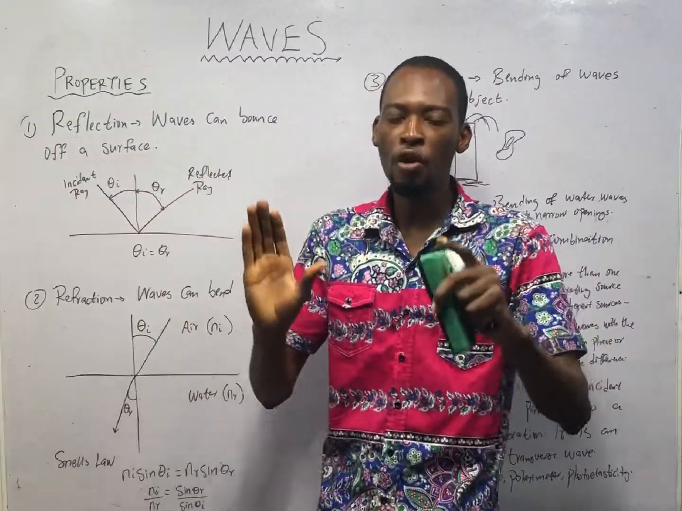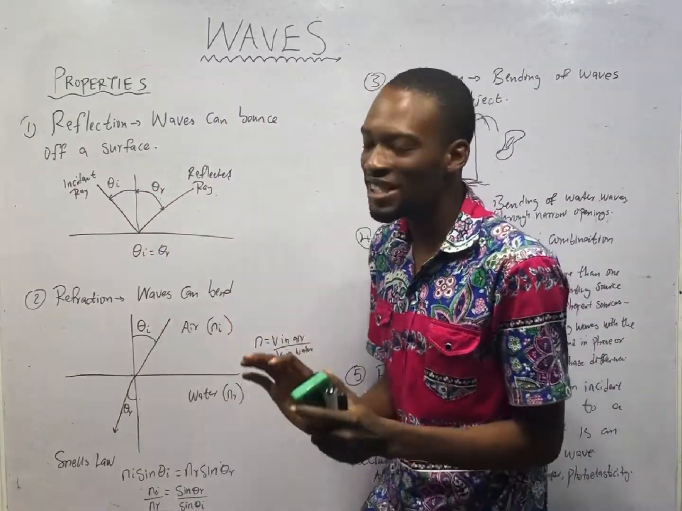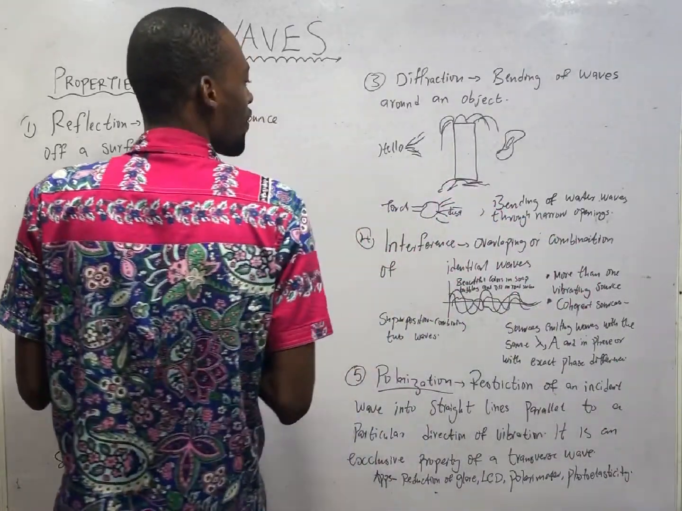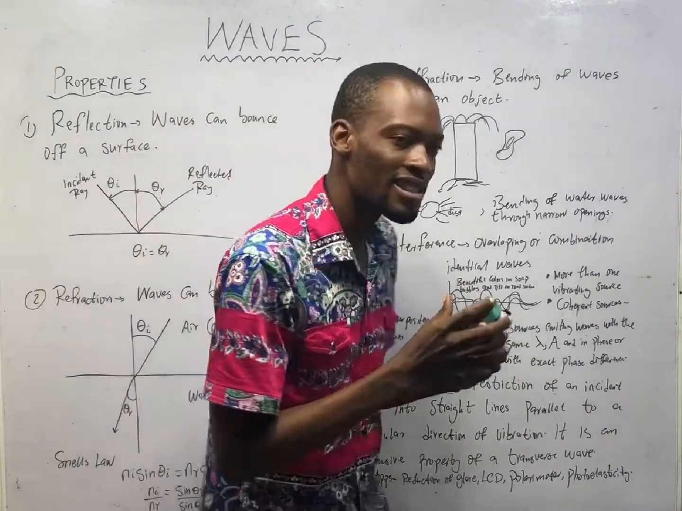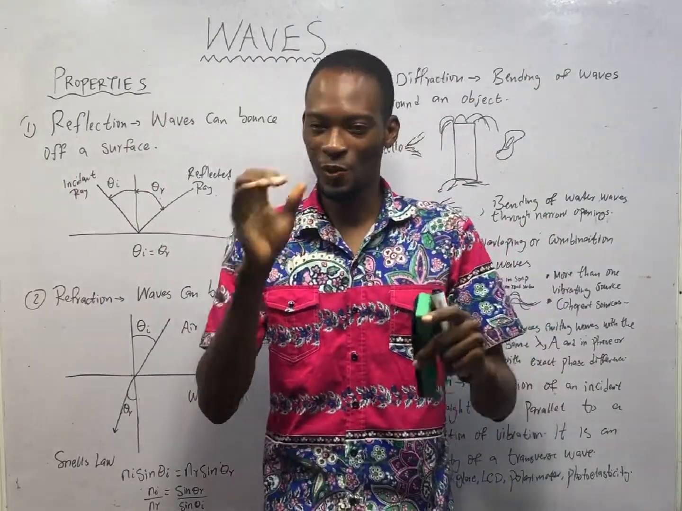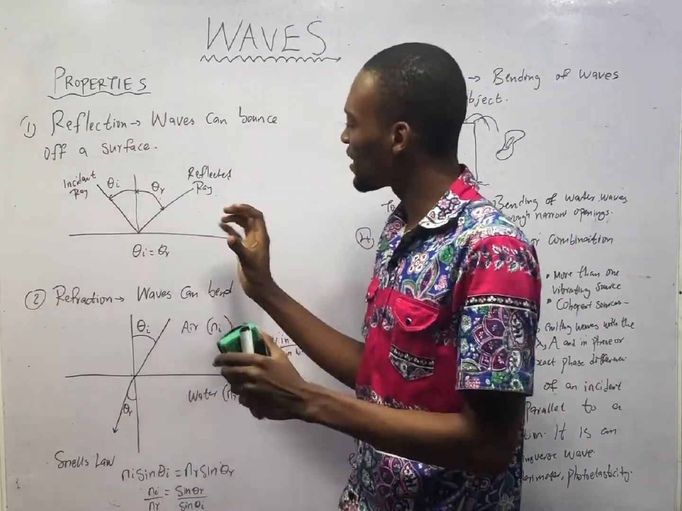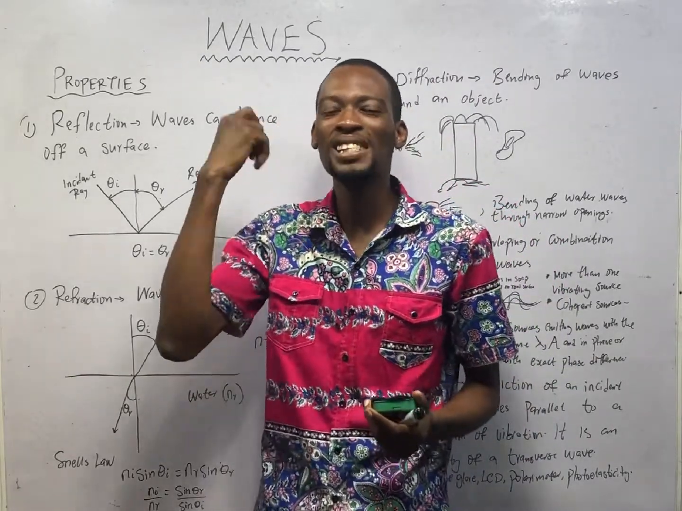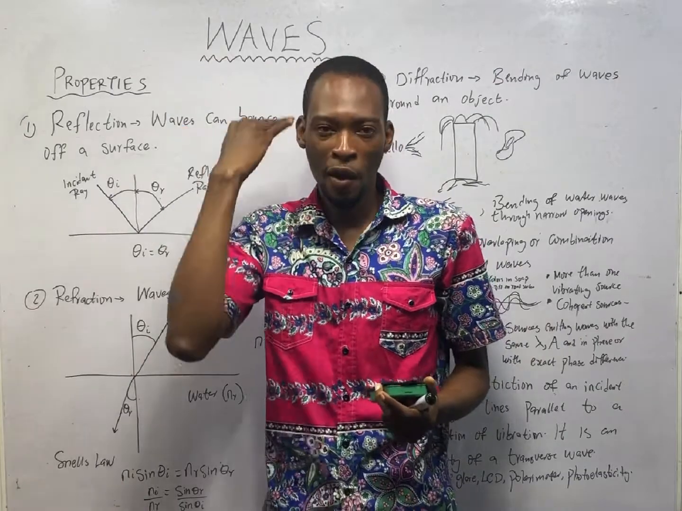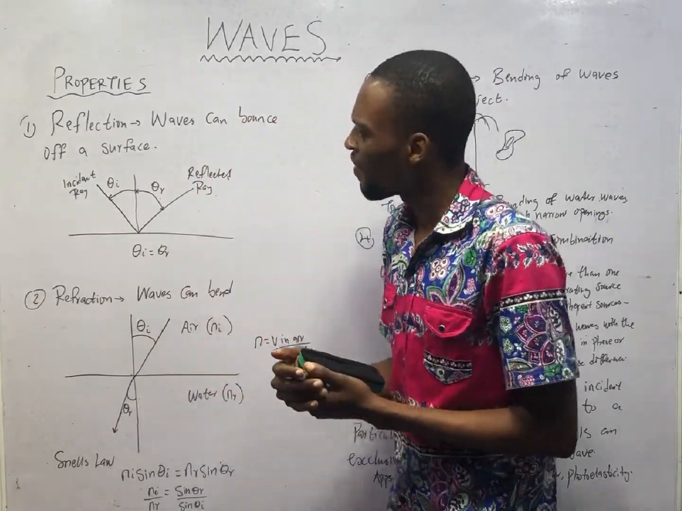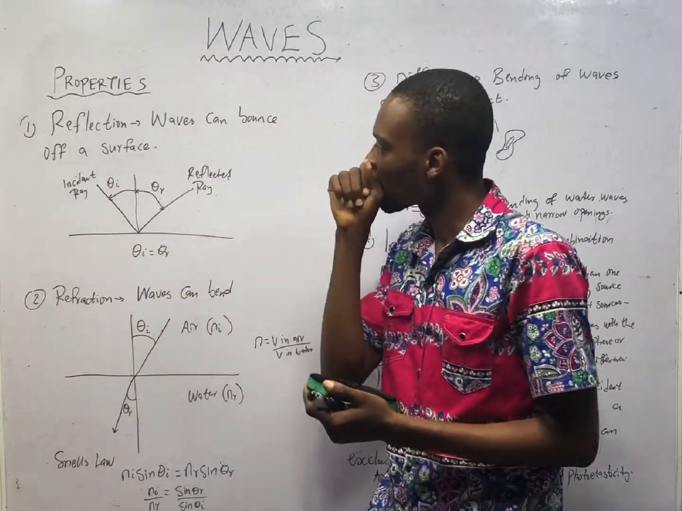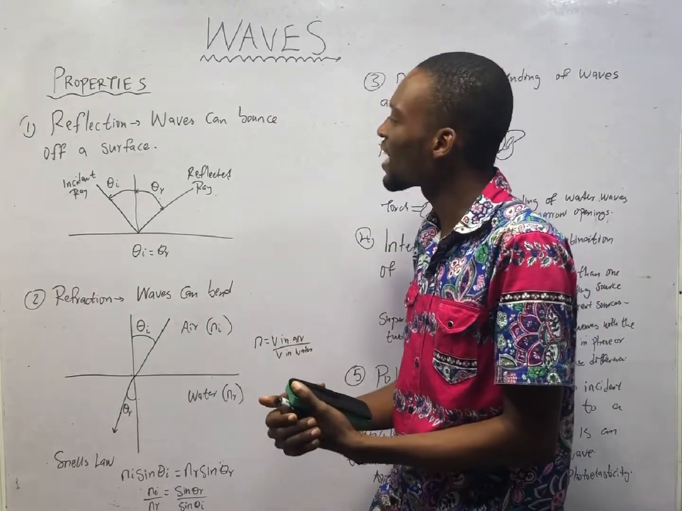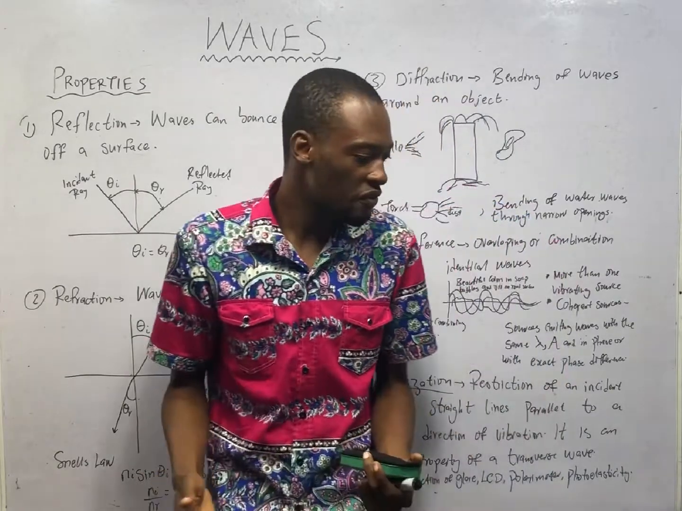The properties of waves. The properties of waves are reflection, refraction, diffraction, interference, and polarization. I will explain these properties in layman's terms so that it will keep ringing in your medulla oblongata. Now, what is reflection? Reflection is simply a phenomenon where waves can bounce off a surface.